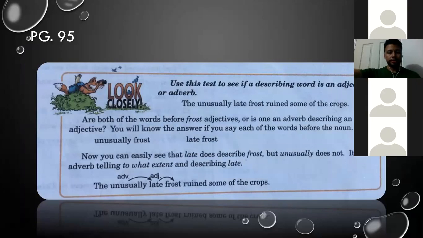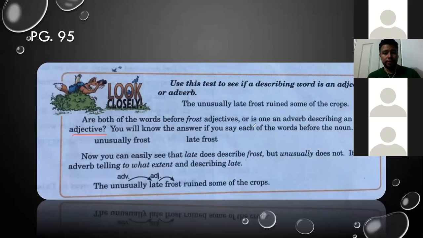Continue, please. Continue, Santi. The unusually late frost ruined some of the crops. Are both of the words before frost adjectives, or is one an adverb describing an adjective? Here the author is questioning us, is making a question.